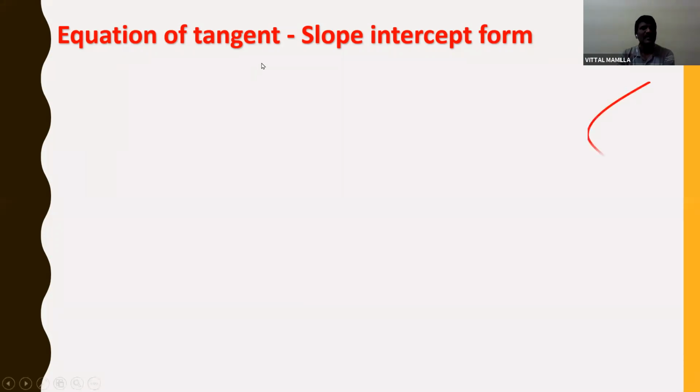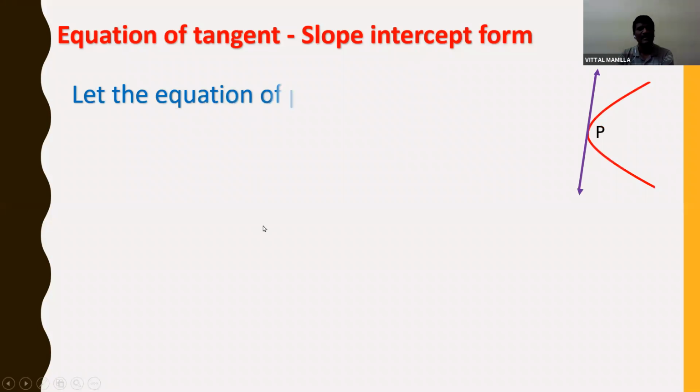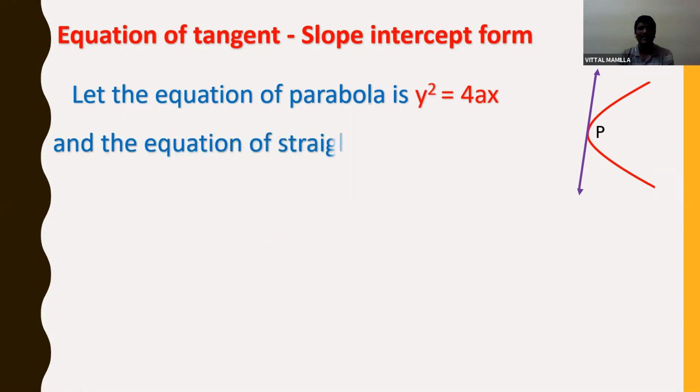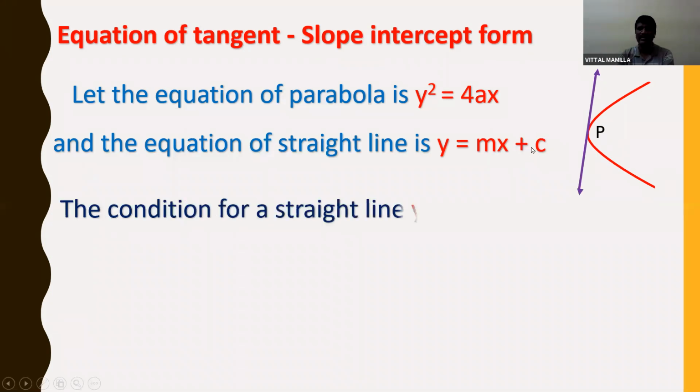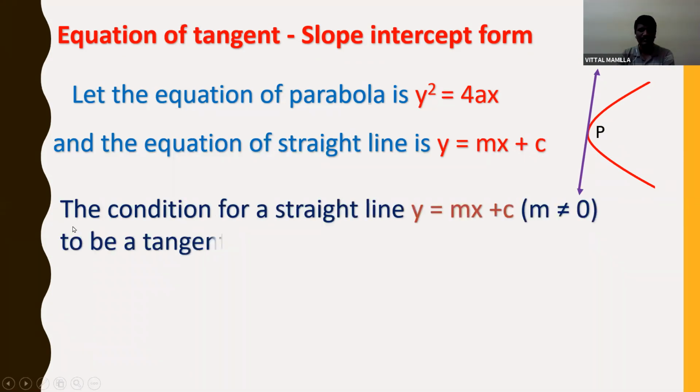Let the equation of the parabola be y square is equal to 4ax, and the equation of the straight line be y is equal to mx plus c. I have the equation of parabola and equation of straight line. And what is the equation of tangent in slope intercept form? Simply I should substitute c is equal to a by m in the straight line.